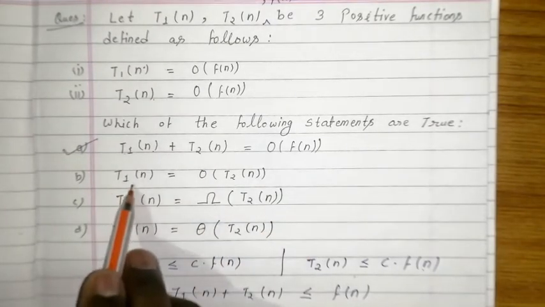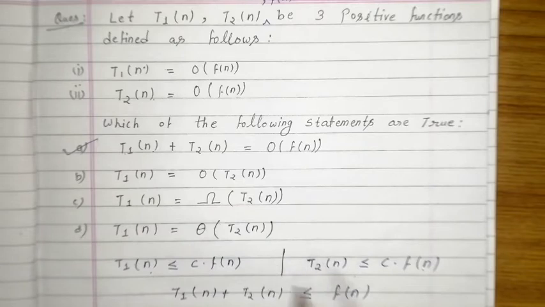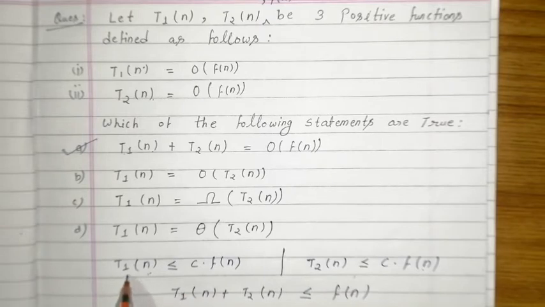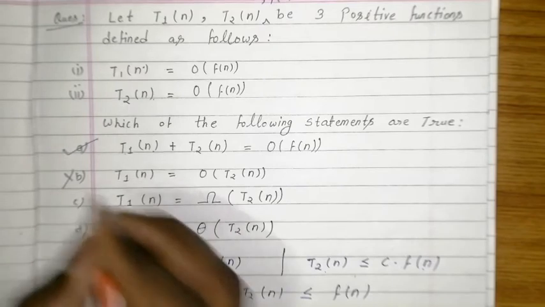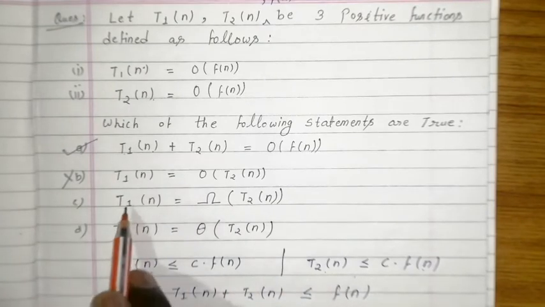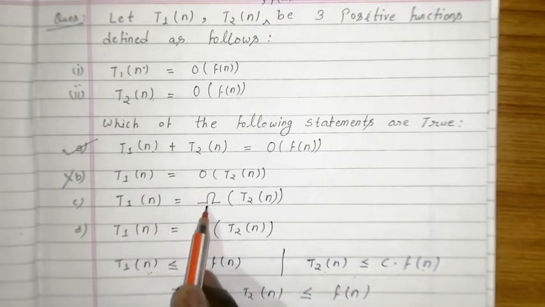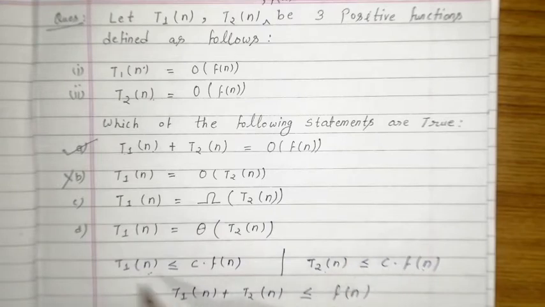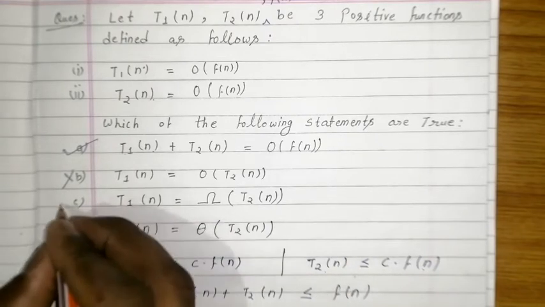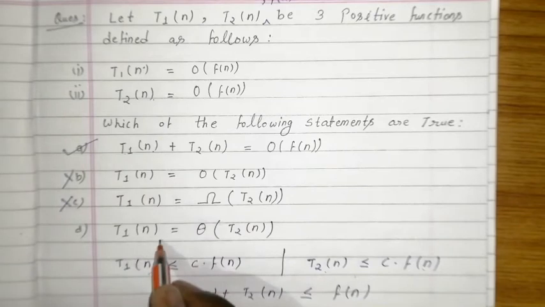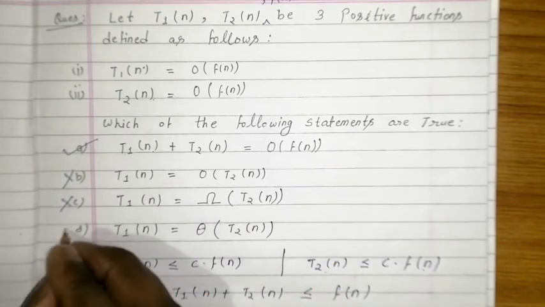Now see the second one. T1(n) is equal to big O of T2(n). There is no relationship between T1(n) and T2(n). There is a relation between T1(n) and f(n), and T2(n) and f(n). Okay, so this statement is false. Now see the third one. T1(n) is equal to omega of T2(n). There is no relationship between T1(n) and T2(n), so definitely this is also false. T1(n) is equal to theta of T2(n), so this is also false.